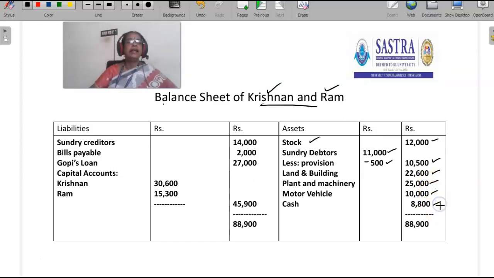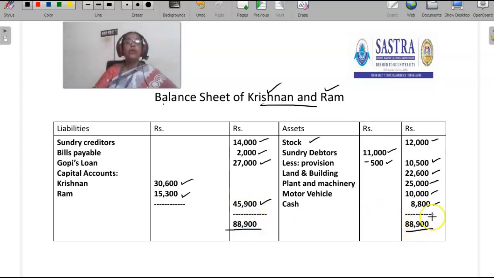Cash 8,800. Sundry creditors 14,000. Bills payable 2,000. Gopi's loan account 27,000. Capital account is 30,600 for Krishnan and Ram is 15,300, so 45,900.